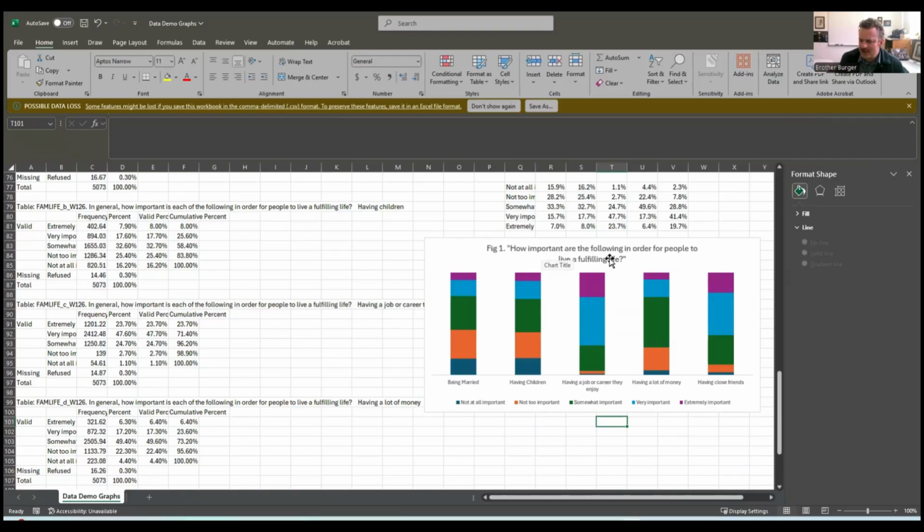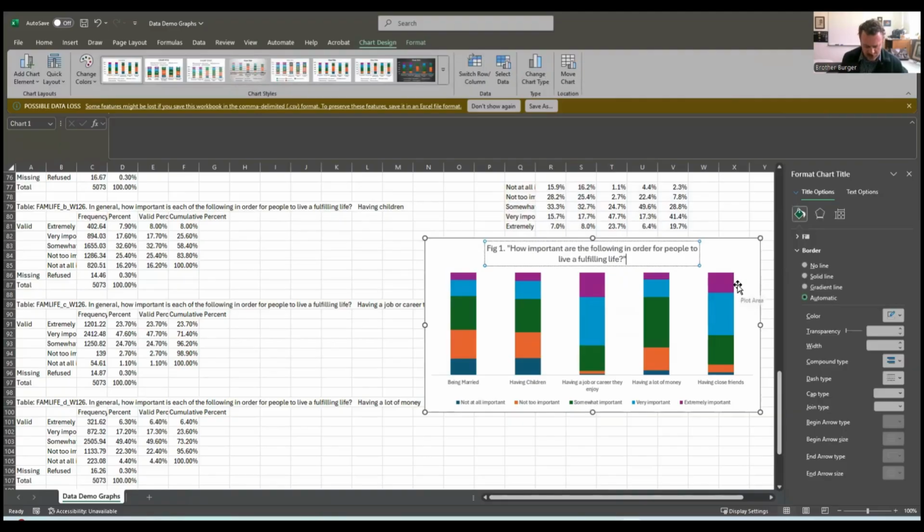Yeah, I think that's okay. Now let's put in "among US adults." I think I like that. We're going to put in the data set name in a different spot.